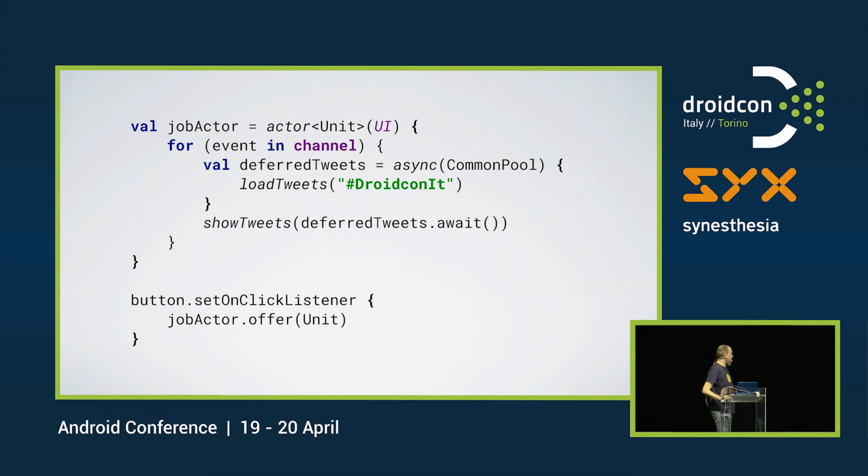And then, in our click listener, we basically just call job actor offer. The unit here is that I'm not actually interested in the data I put into this channel. It's just a signal to do something, which is why I define the actor up there as unit, or void in Java.